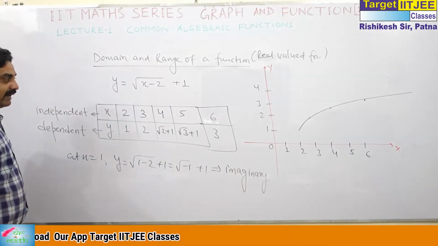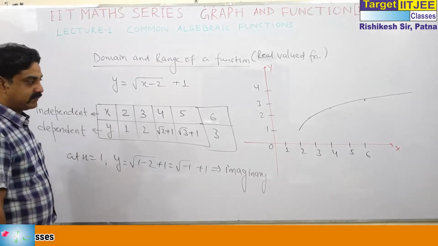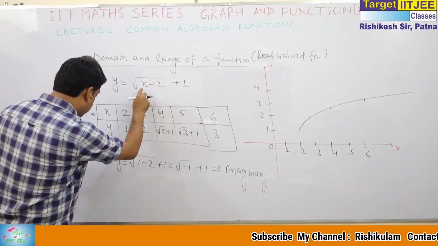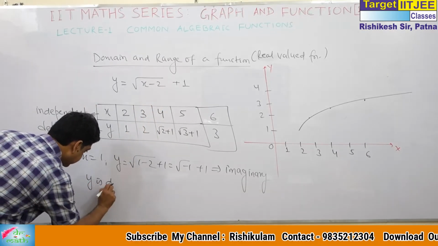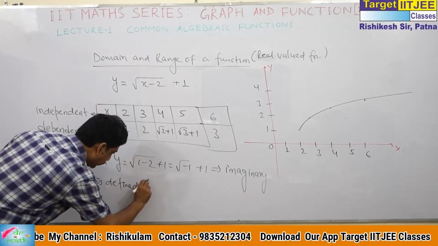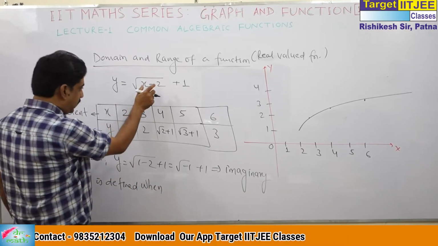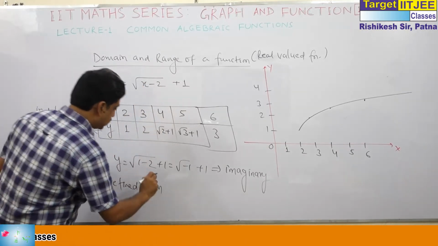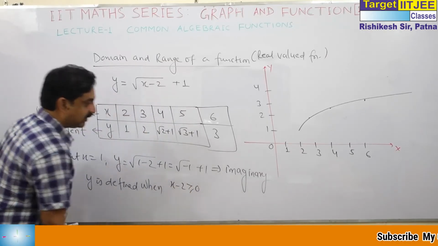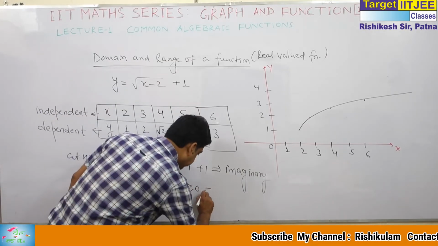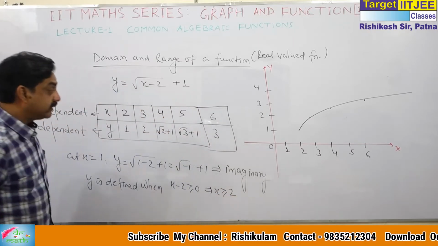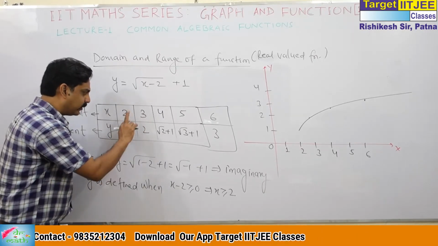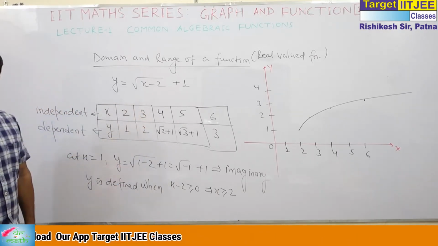What is the least value that we can take here of x? So this least value is 2. This least value is 2 because y is defined. Y is defined when? For a real number, any expression in the square root must be 0 or positive. This is defined when x minus 2 is greater than or equal to 0. So x is greater than or equal to 2. That's why I have started this from 2. We can also take points between 2 and 3 and so on, but I started with 2.